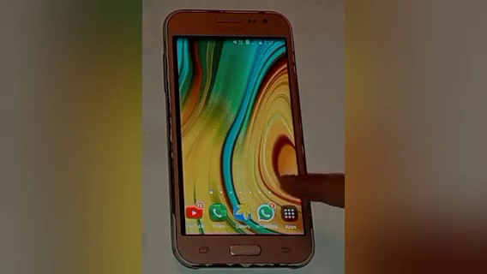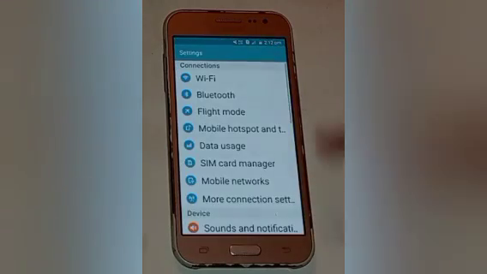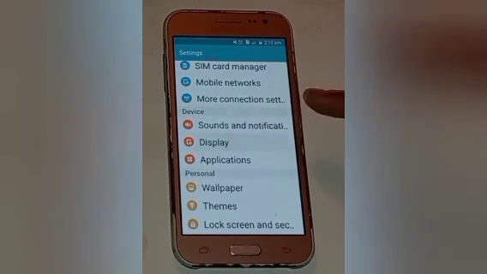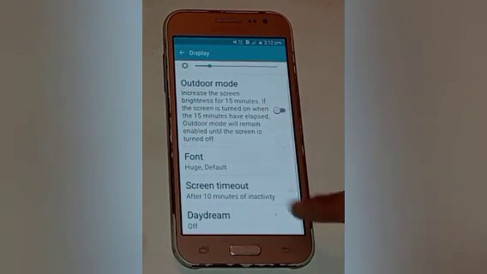Move on to the settings icon first. After that you will see many options. Scroll up and here you will see the display option. You have to click on the display. After that scroll up and here you will see screen timeout. Click on the screen timeout.